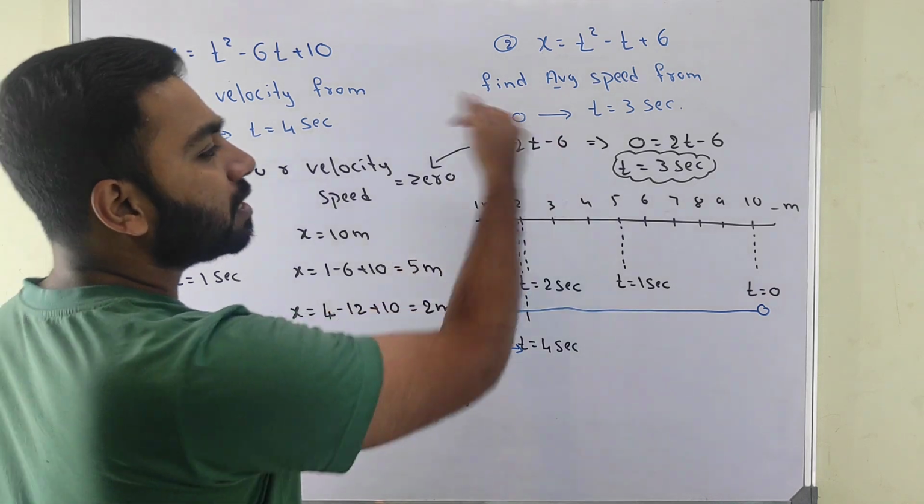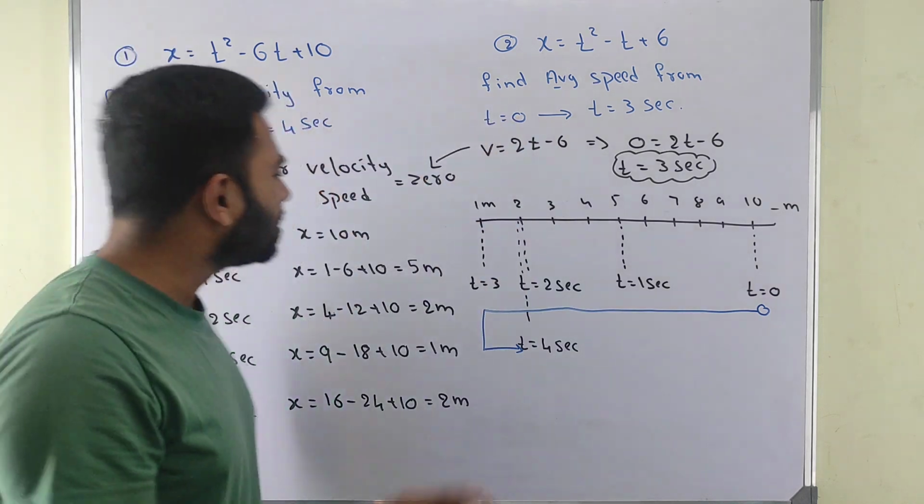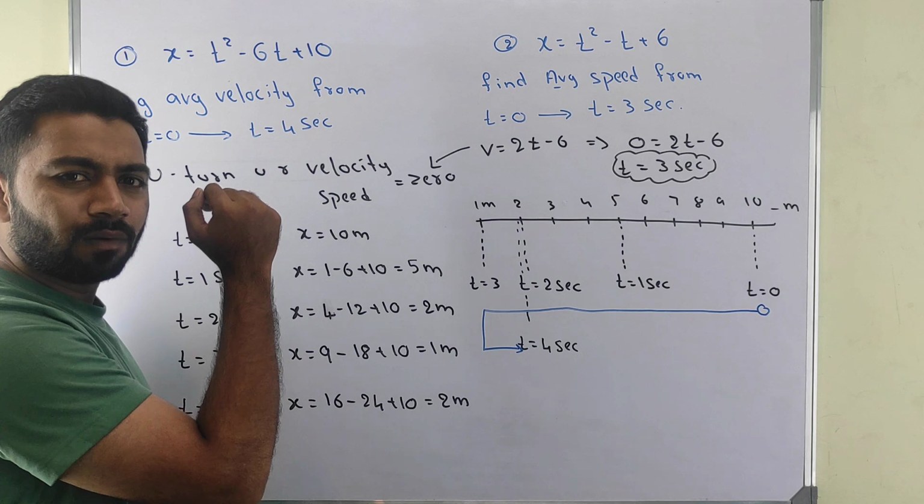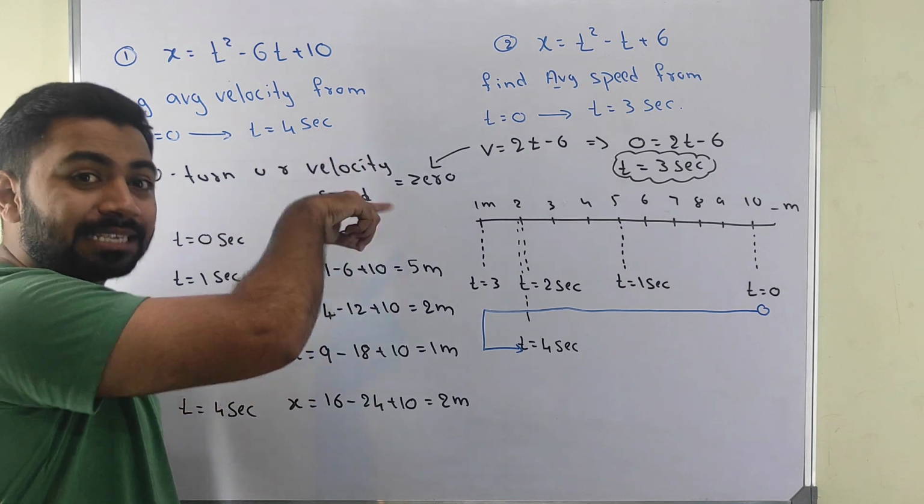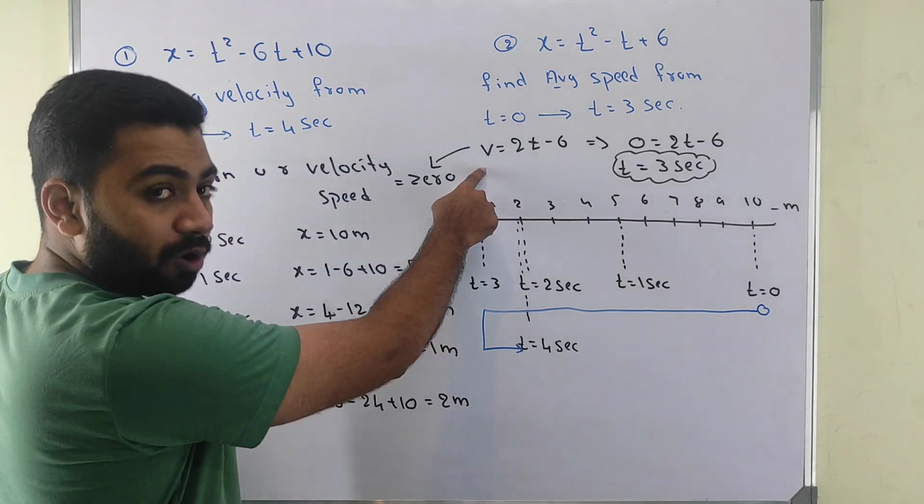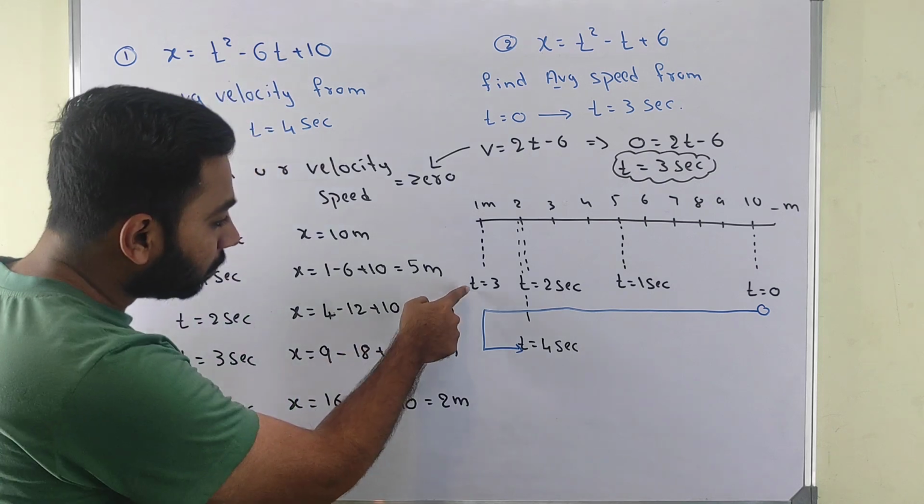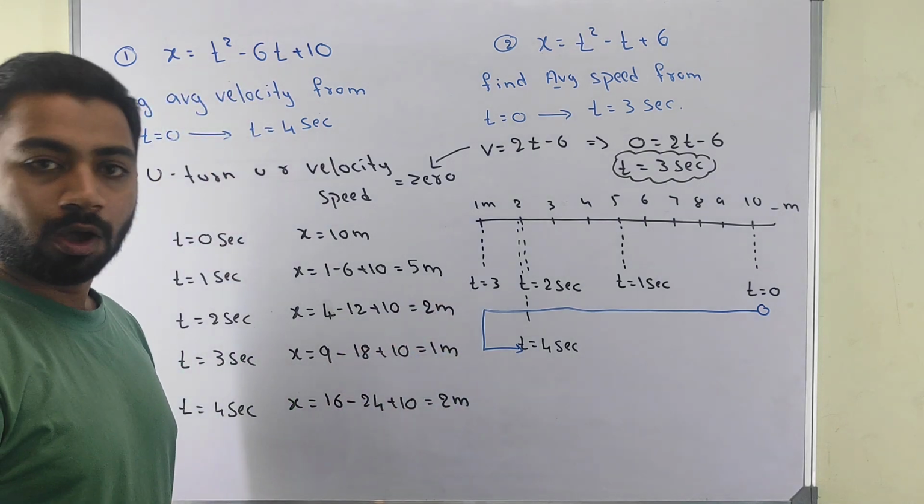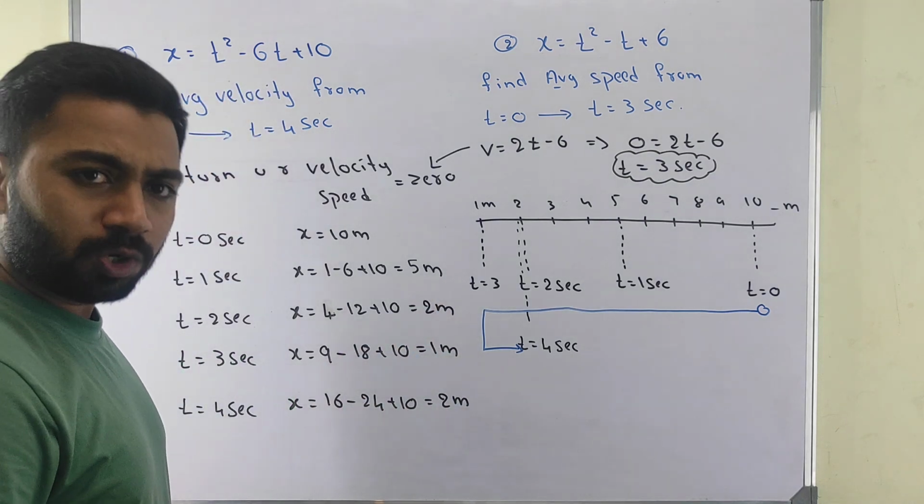Sir, why did you take velocity as 0? Just now I said, take 0, so that we can see whether turning is there or not. I took 0 and I got time 3 seconds. At 3 seconds it is turning. Okay. Now, after this what to do, sir?